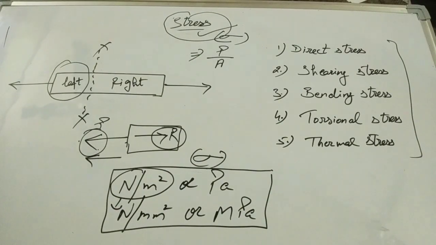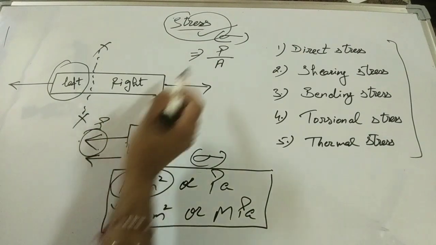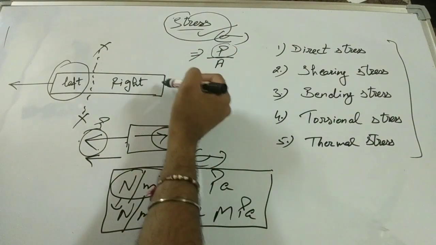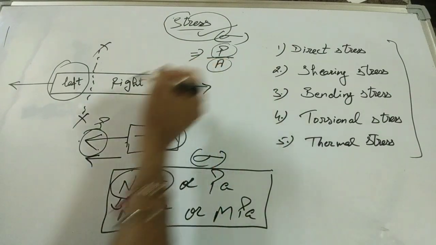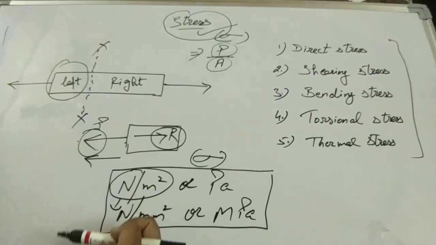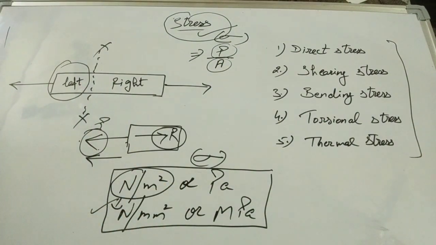Clear, guys? It means the internal resistance per unit area of cross section offered by a body against the deformation is known as stress. Mathematically, sigma is equal to force, or load, divided by cross-sectional area, and the units of stress are this. So this is the concept of stress.